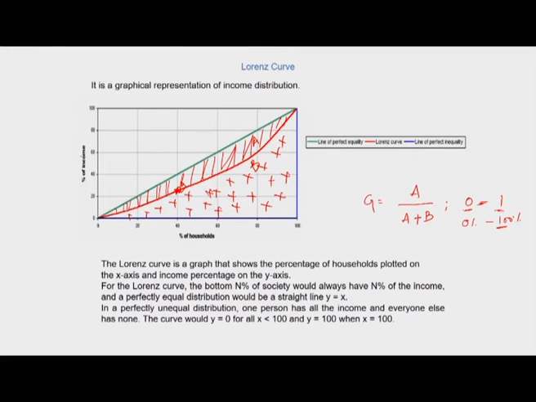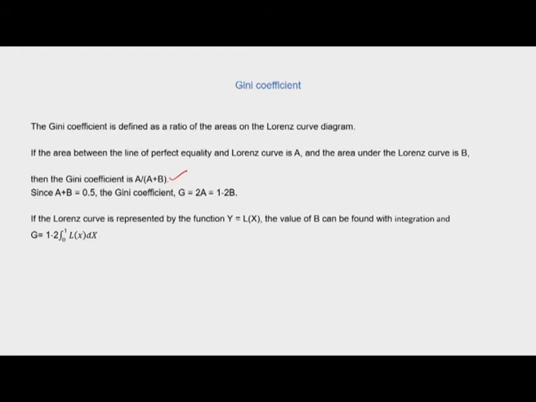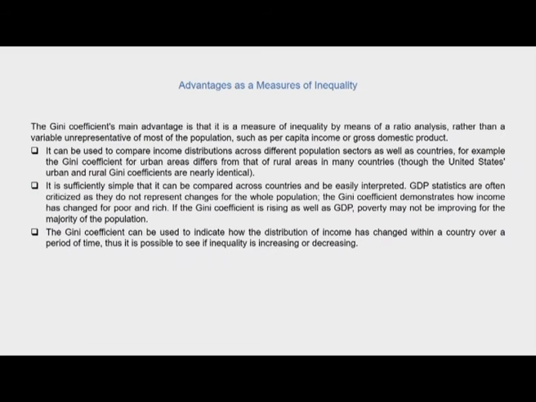So instead of percentage of income, we can also show the percentage of land holdings on the y-axis, which will tell us the correlation between the percentage of households and the percentage of land holdings. In that sense, this is a very good indicator of the levels of inequality within a country with respect to income, wealth or any other assets that may be. So the Gini coefficient can be used to indicate how the distribution of income has changed within a country over a period of time, and to see if inequality is increasing or decreasing.